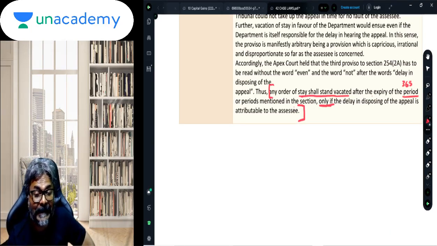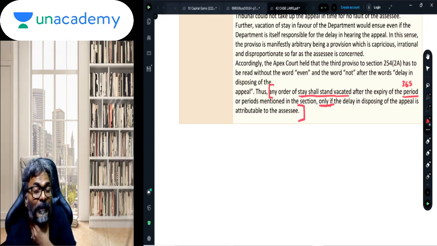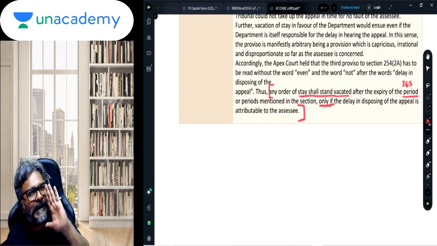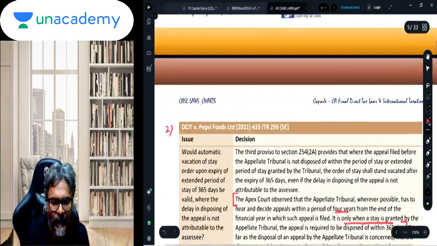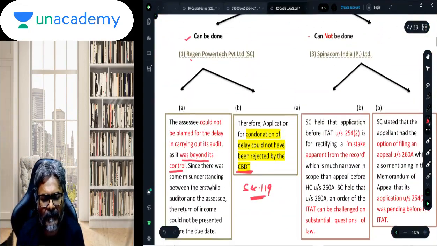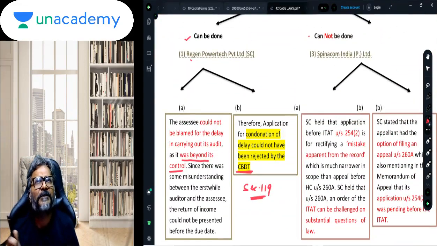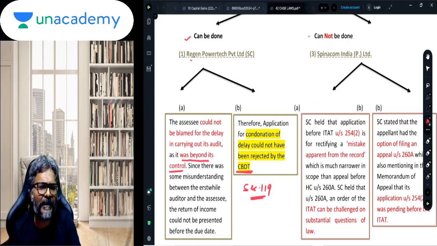So in that case, what does it imply? It implies that the stay will not be vacated if the delay in disposing of the appeal is not attributable to the assessee. Is that clear to all of you? So this is the second case law. The third one, students, is on Spinacom. This Spinacom case law was already covered earlier, but still I consider this to be an important case law.